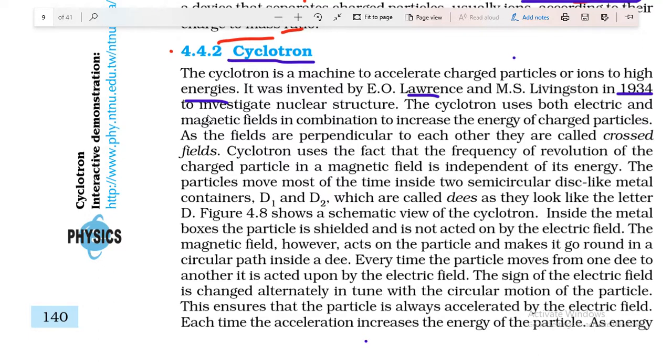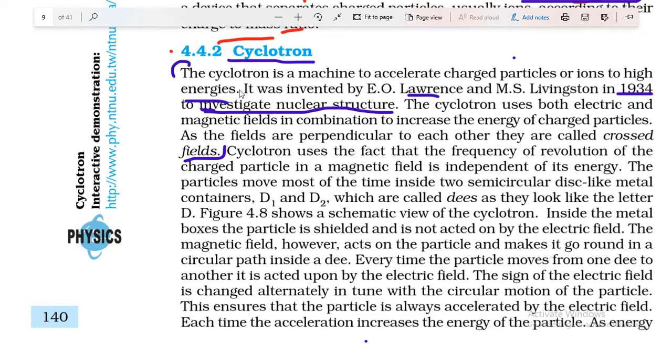You can see here the purpose of the invention of this machine was the investigation of nuclear structure. The cyclotron uses both electric and magnetic fields in combination to increase the energy of charged particles. As the fields are perpendicular to each other, they are called crossed fields.